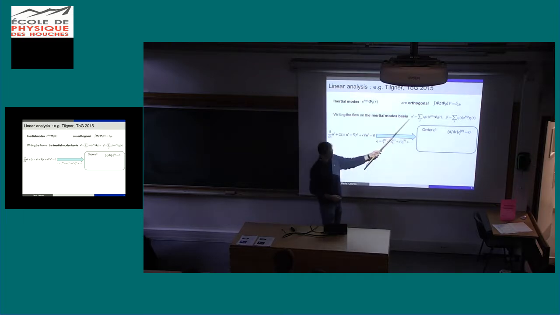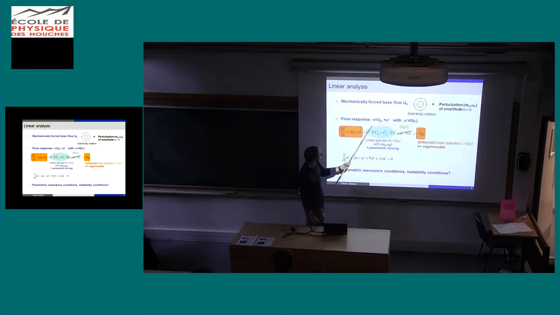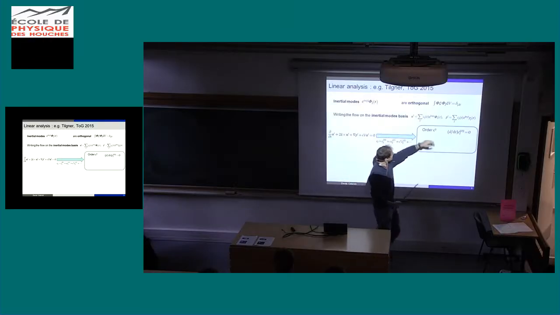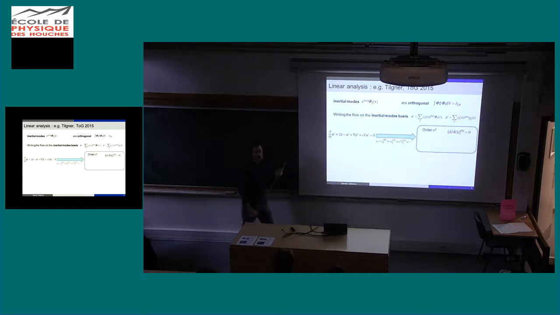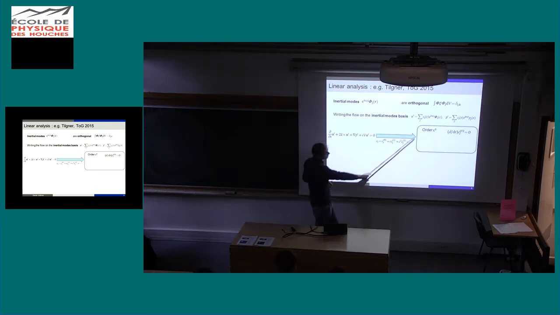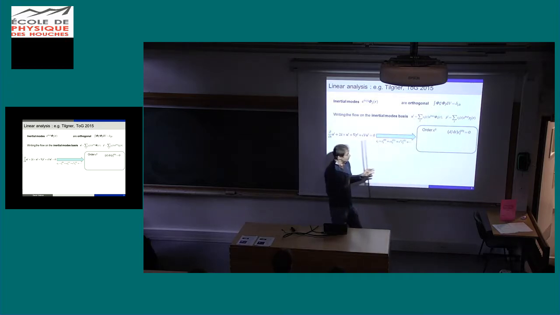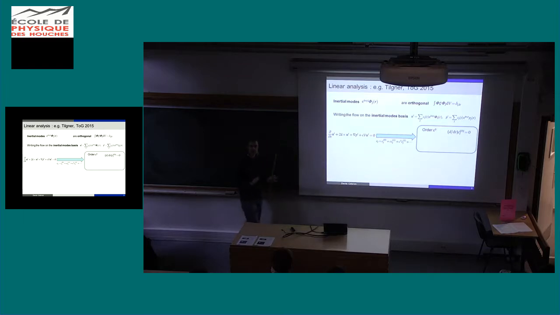So I decompose my perturbation U prime. It's the second decomposition. The total flow is U_B plus the perturbation, and the perturbation I decompose on the basis of the inertial modes. Okay? So you have a lot of modes, and you can inject that in our linearized Navier-Stokes equation. And then you do the usual multiple scale analysis to see what remains. At leading order, you just see that you can't have any growth of C, meaning that at this order you don't have instability. So if you stop at this order, you say, okay, elliptical streamlines are stable, we don't have turbulence.